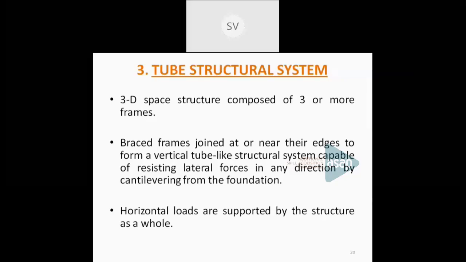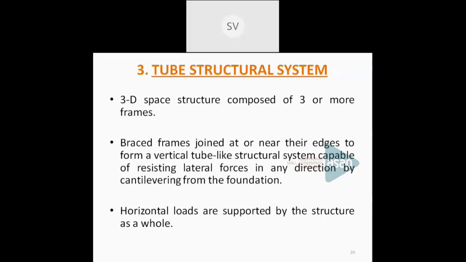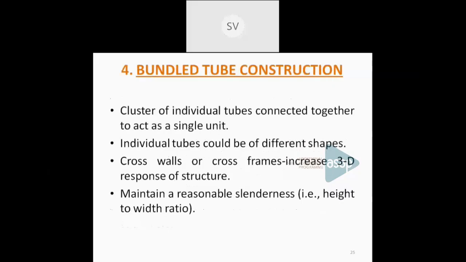Okay. Now the fifth and the last type of framed construction is trussed tube construction. Now, the trussed tube construction is just similar to a framed tube construction, and in this case, the exterior frames are joined by means of bracings or trusses. You can see the figure. So this is a trussed tube construction.